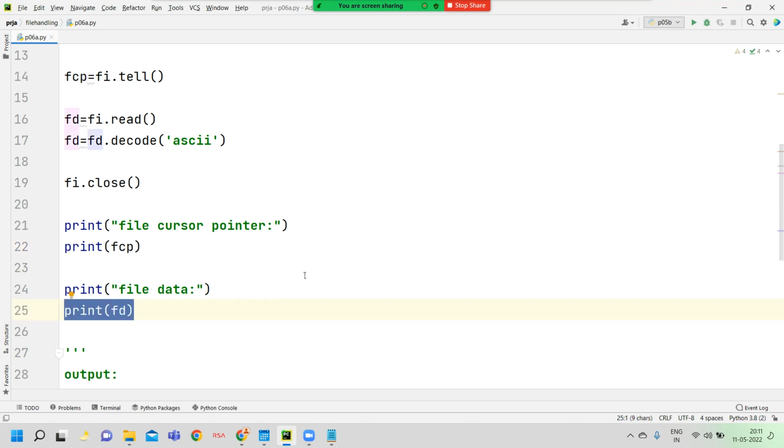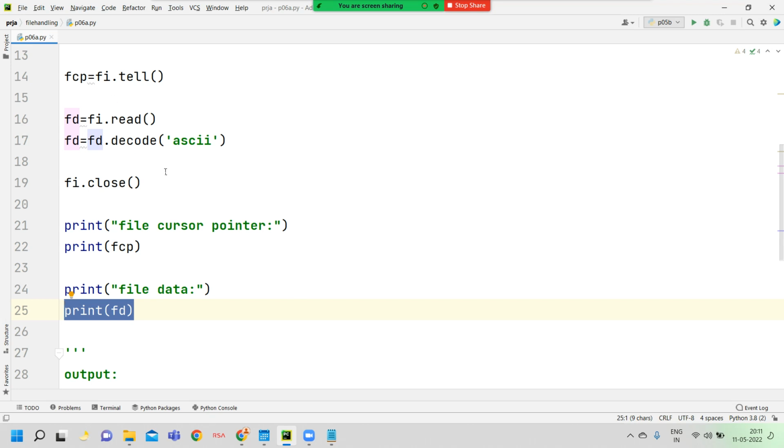The FD variable returns string data. That string data is converted by the decode method, which converts the value from binary. That binary value is read from the file. You know that. So what is the output? I, J, K, L and a new line are displayed here.